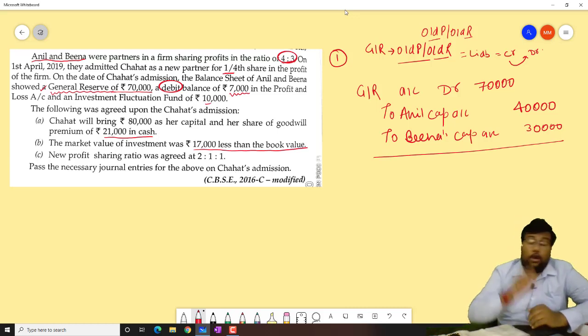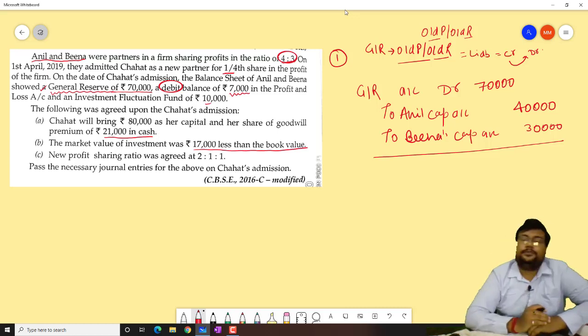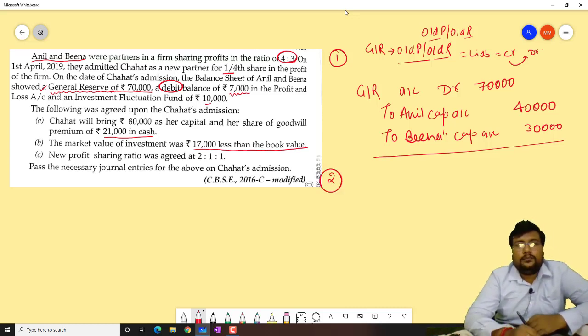Acha, what narration? You always remember that in each and every entry you have to write down the narration also. And what narration we will write down? Very simple. Being general reserve distributed between the old partner, old ratio. Second one.